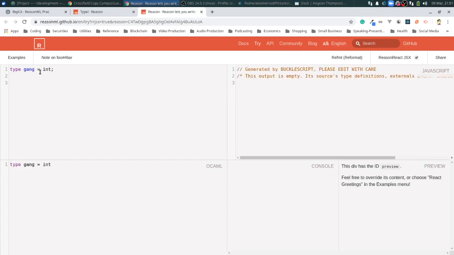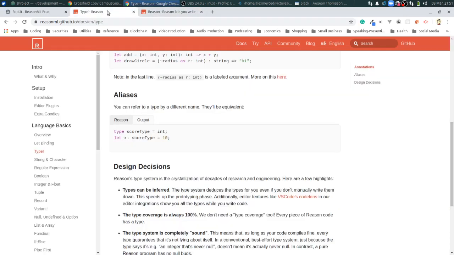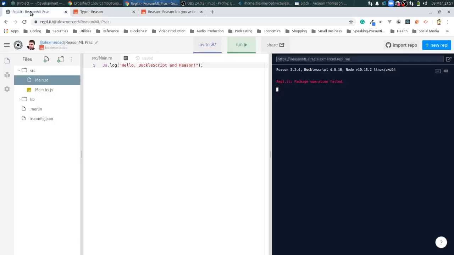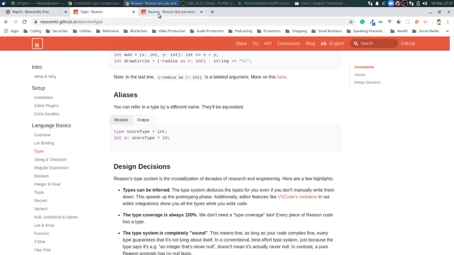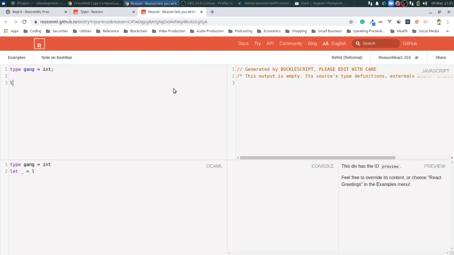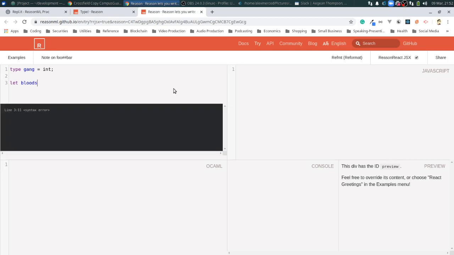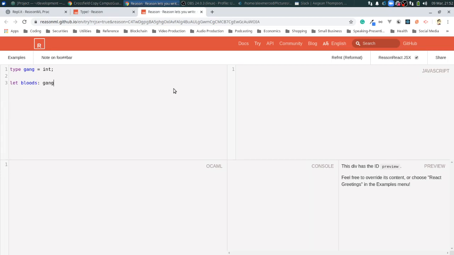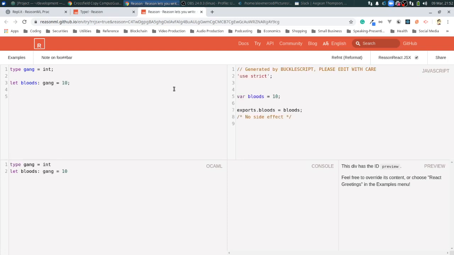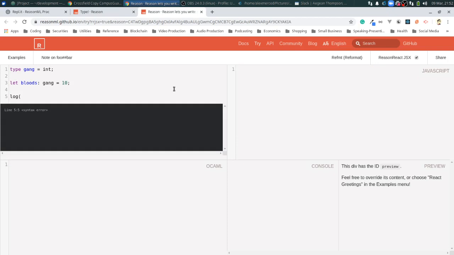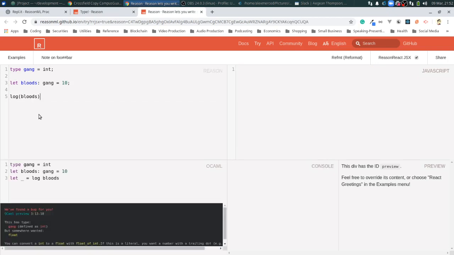So, gang. Okay, and let's see right here. I just saw that a second ago. Type score int, and then here you go. You can type your variables along the way. So then I can be like, let the bloods. So we'll have the bloods as a variable, and we'll type it as gang, and we'll say they have 10 members. Okay, and then I can log the bloods. And that should equal 10. That should probably put a semicolon. Is that what it wants?